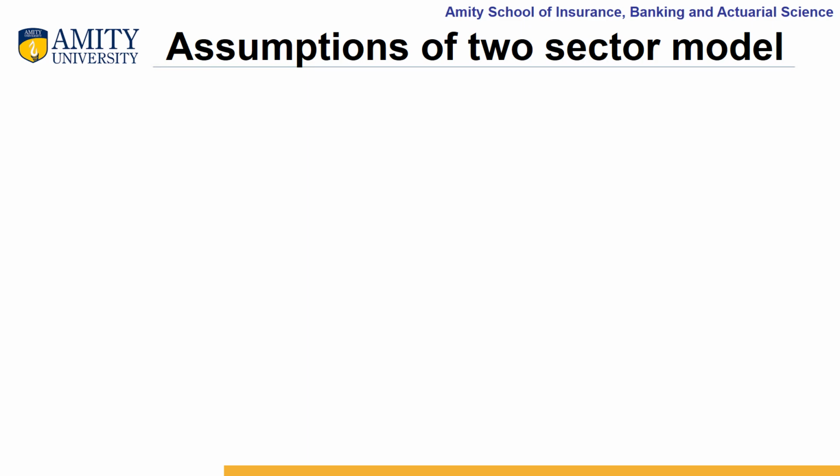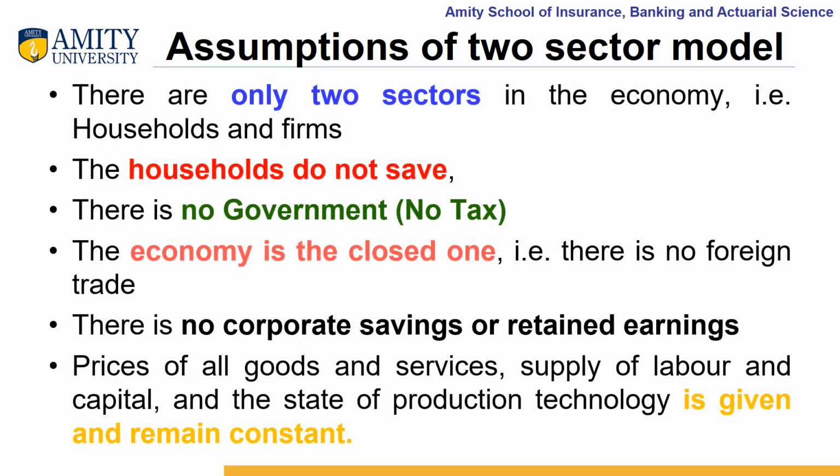So let us try to understand certain assumptions of a two-sector model. The first one is that there are only two sectors in the economy, which is households and firms, which are interacting with each other. The second important assumption is that these households do not save, which means whatever factor income they are receiving from these firms, they are utilizing it for buying certain goods and services. The third one is that there is no government, or even if the government is present, it does not perform any economic function, it does not tax, it does not spend, and it does not consume.